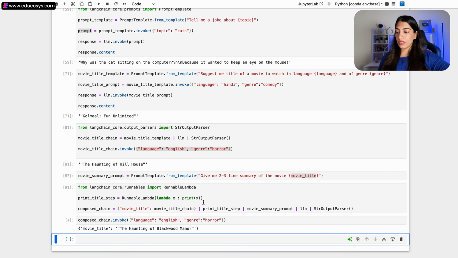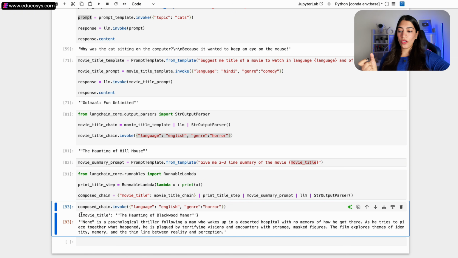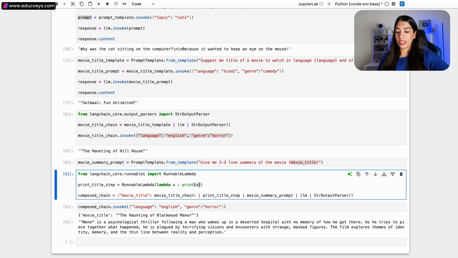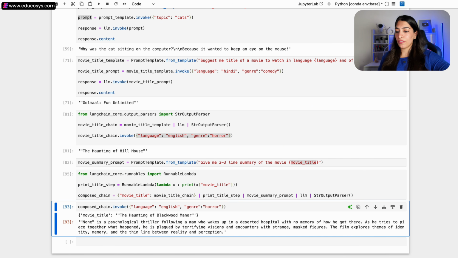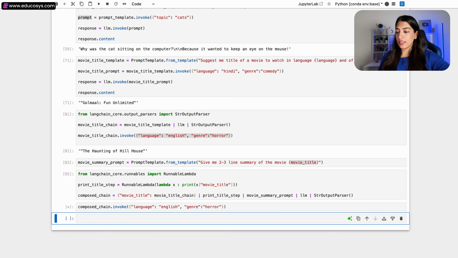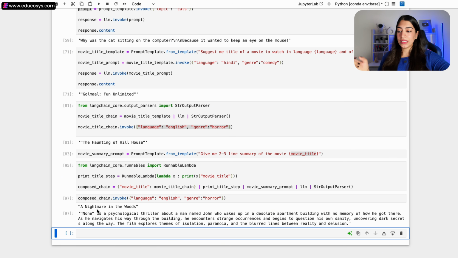And if I do this, you can see that I got this as the output: the movie title, haunting of something, and then the summary of it, right? So instead of getting the dictionary, if I want to print just the movie title, I can do this. Right now I created the dictionary because I wanted to pass it to the prompt, but I'm just simplifying it for you for now. And if I run this, here you can see the title, A Nightmare in the Woods, and then the description, the summary of it, right?